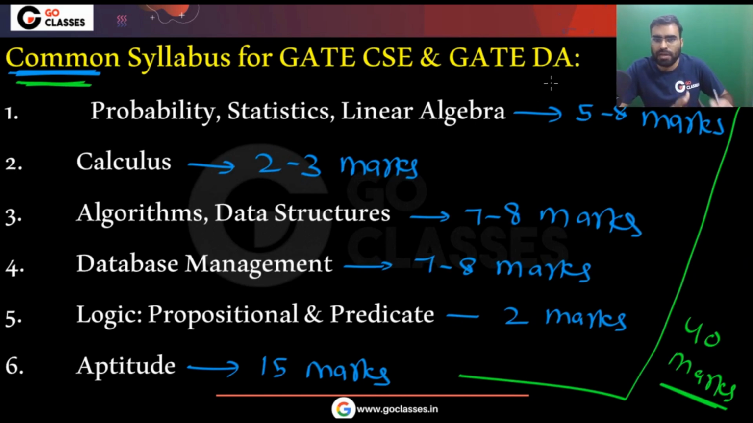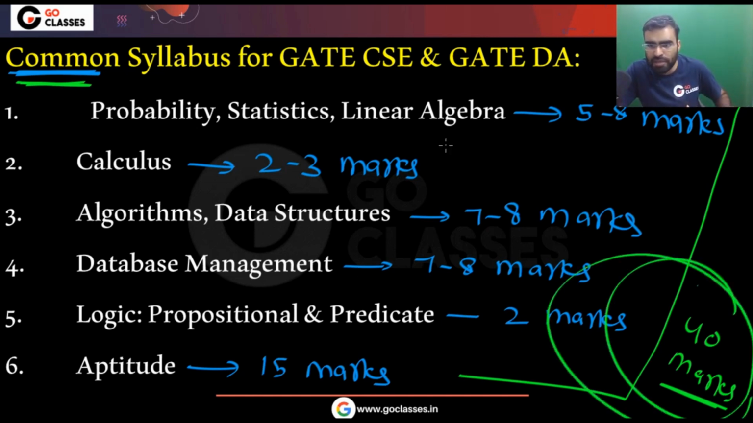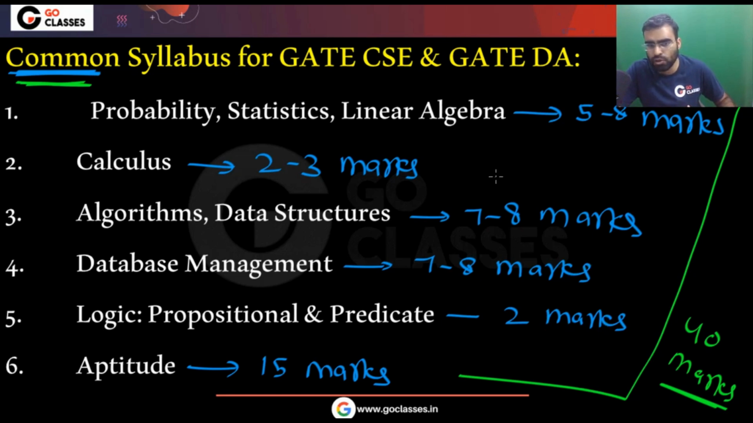So remember one thing, if you are preparing for GATE Computer Science, then keep preparing for GATE Computer Science, but you can add GATE DA as your second paper. And if you are preparing for GATE DA, then keep preparing for GATE DA, but you can add GATE Computer Science as your second paper. So that is a benefit. Without any dedicated preparation, you are getting 40 marks in another paper.